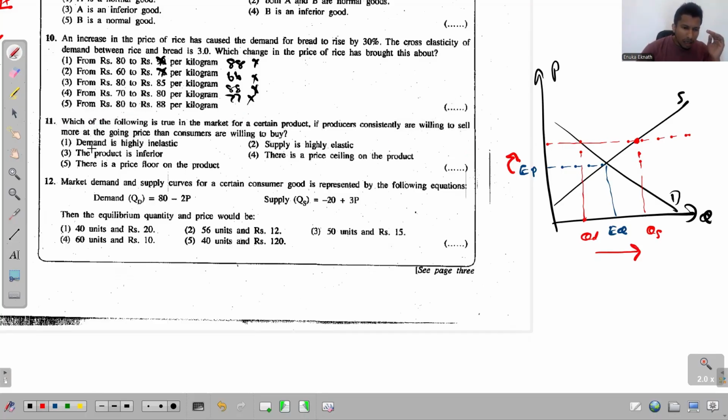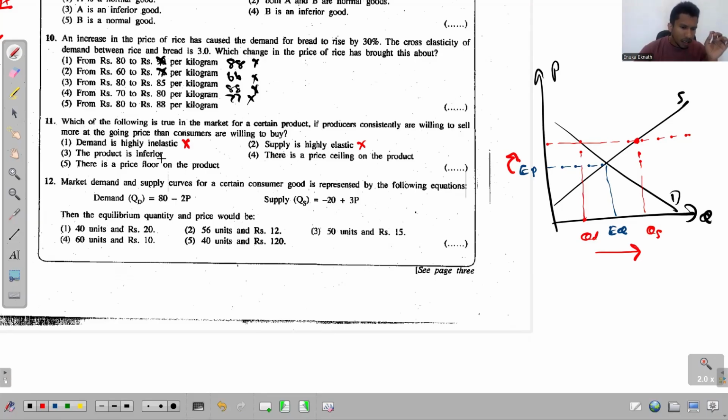So let's look at demand is highly inelastic. Elasticity is not relevant here. What is relevant here is the price. If the price is higher than the equilibrium price, there will be an excess supply in the market. So demand is highly inelastic, supply is highly elastic, those are not relevant things.